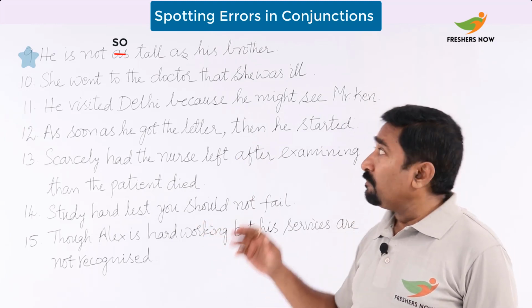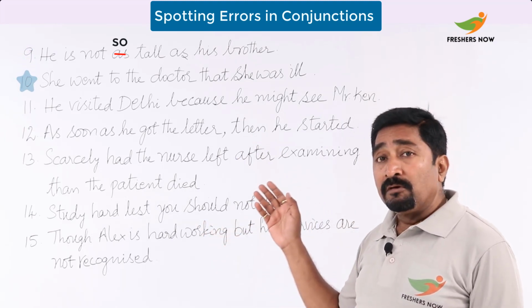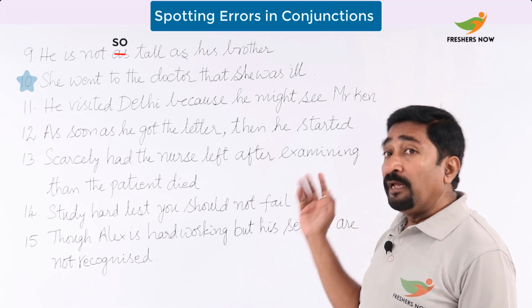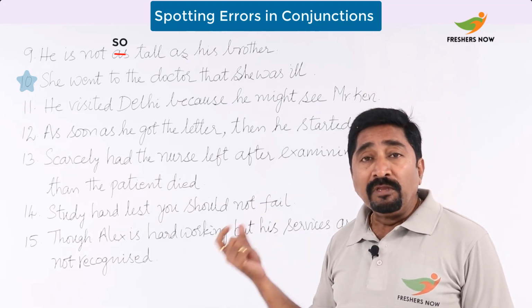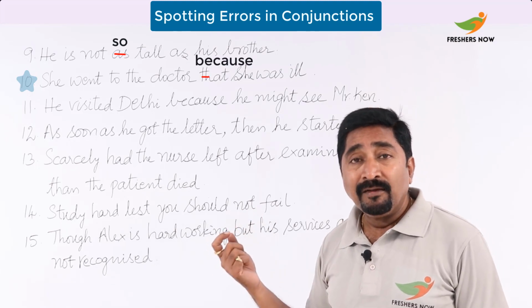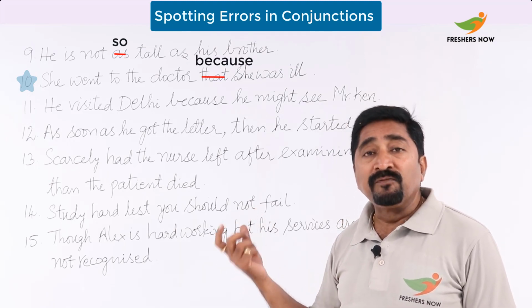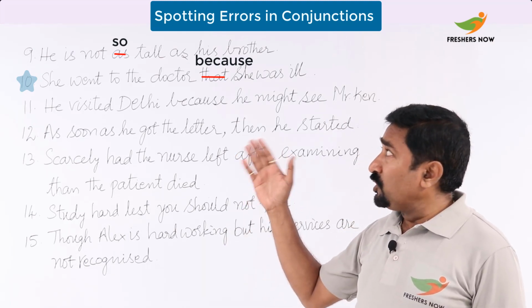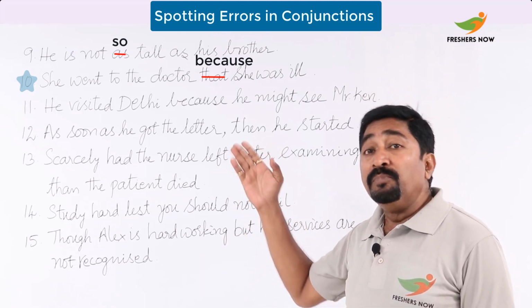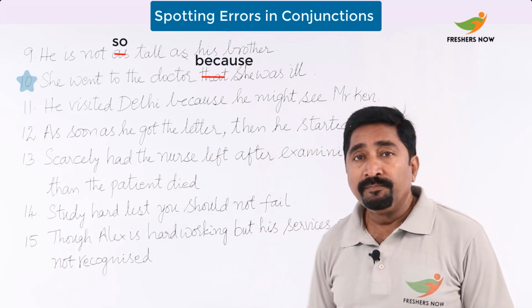Now let's see the next one. She went to the doctor that she was ill. Now here the conjunction is wrongly used with the use of that. In that place we should use, whenever a reason is put here, because. So she went to the doctor because she was ill.